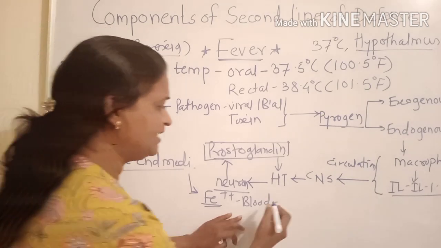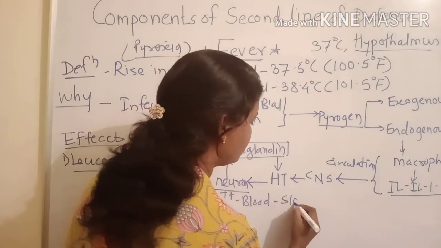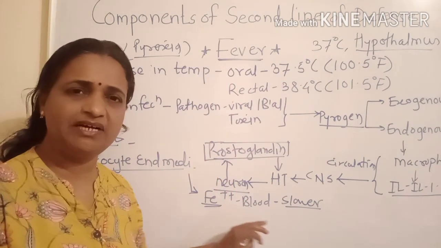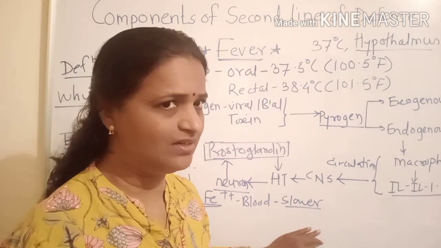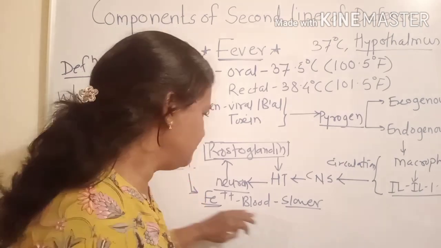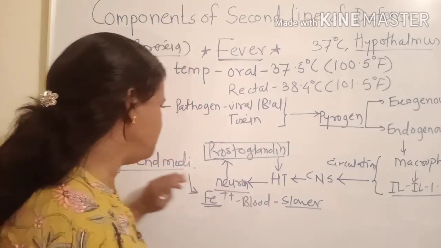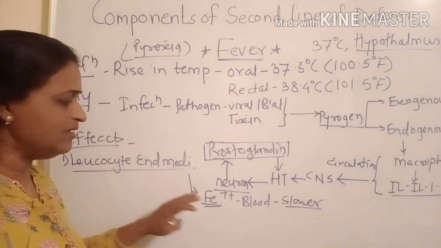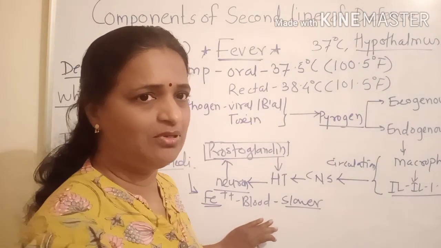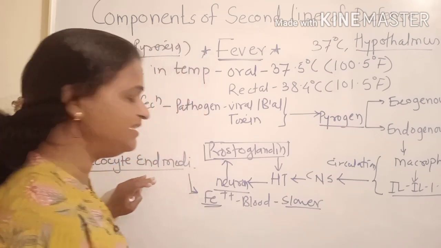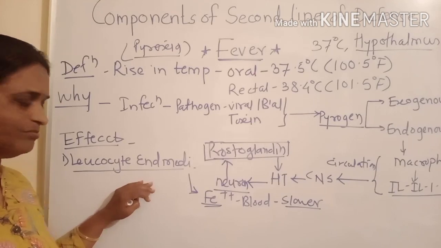Because of that, the growth rate of the pathogens slows down, because generally these pathogens require a large amount of iron to grow in our body. This artificial decrease in iron, due to the secretion of such a mediator, makes that iron unavailable to bacteria. So ultimately the growth of bacteria slows down. That is the first effect of the rise in temperature.